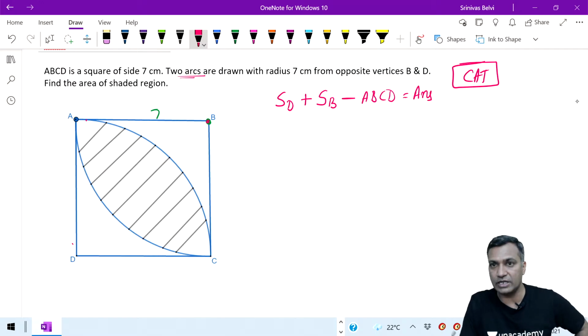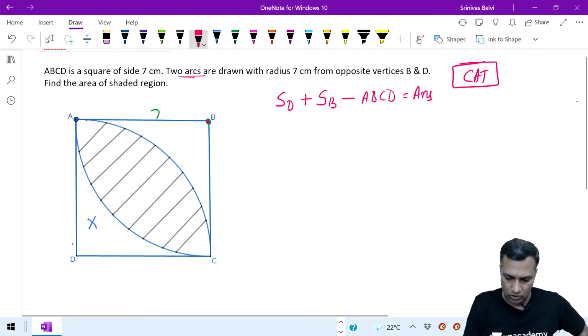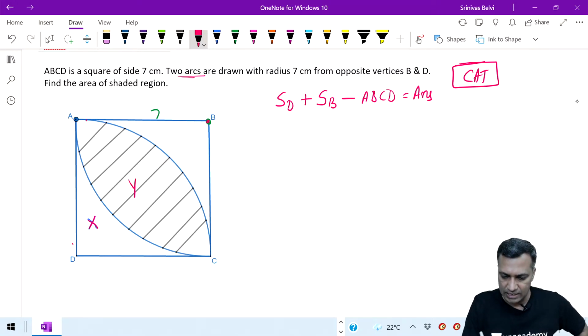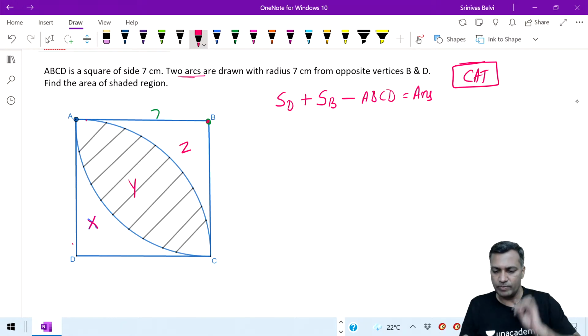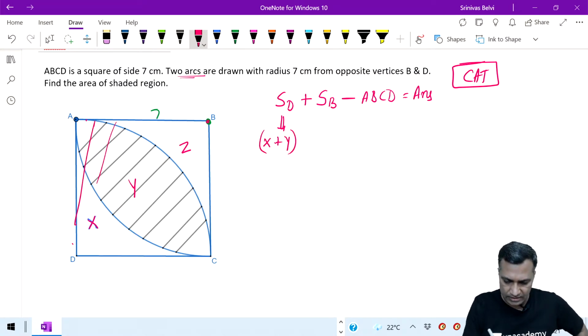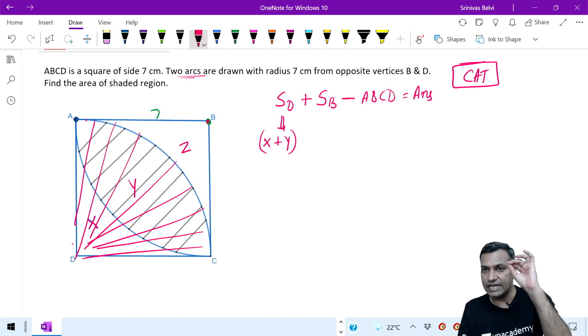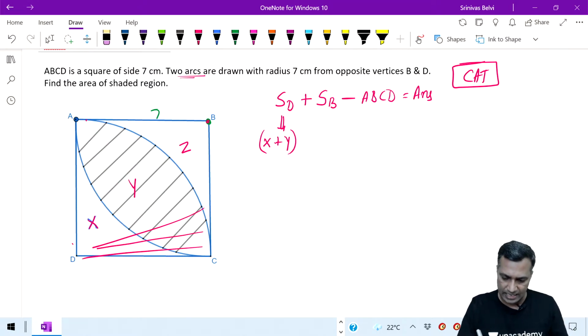If you didn't understand what I'm trying to say, listen to me. Let me call this piece as X. Let me call this piece as Y. Let me call this piece as Z. What do you mean by area of the sector centered at D? Area of the sector centered at D means X plus Y. When I take the area of the sector centered at D, I get area X and Y.